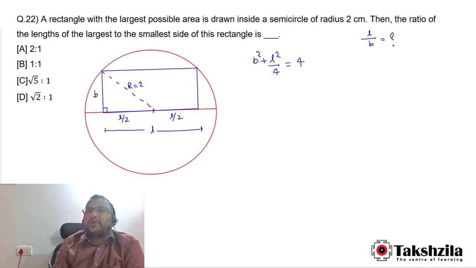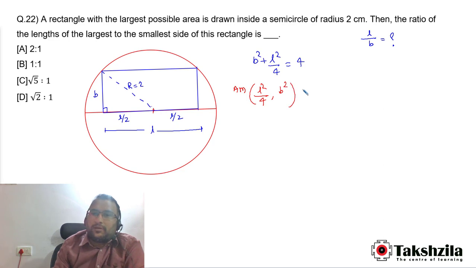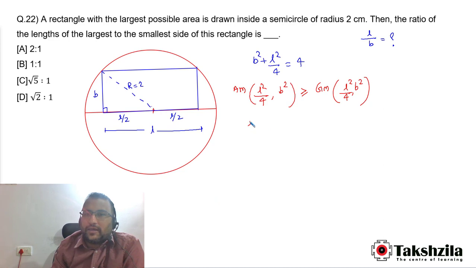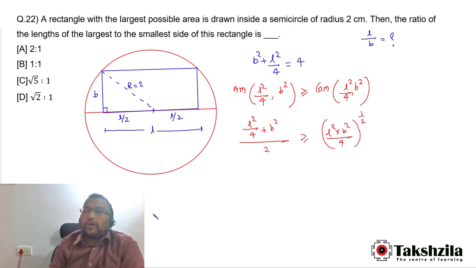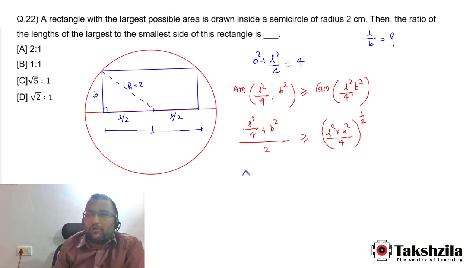तो यहाँ पे हम AM-GM का प्रॉपर्टी यूज कर सकते हैं. Arithmetic mean of L square divided by 4 comma B square is greater than or equal to geometric mean of L square divided by 4 comma B square. Arithmetic mean क्या होता है sum of all observations divided by number of observations. And geometric mean का meaning क्या होता है product of all observations to the power 1 divided by number of terms. तो अगर हम इसे further solve करेंगे तो हमें क्या मिलेगा.